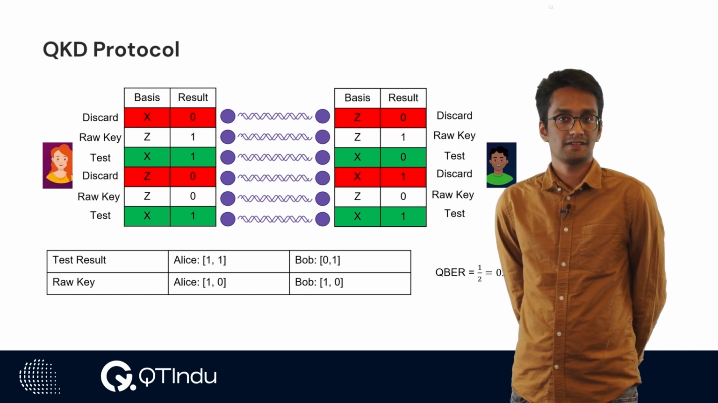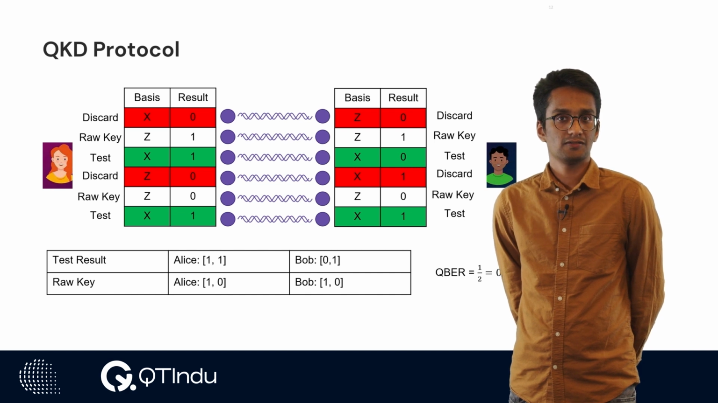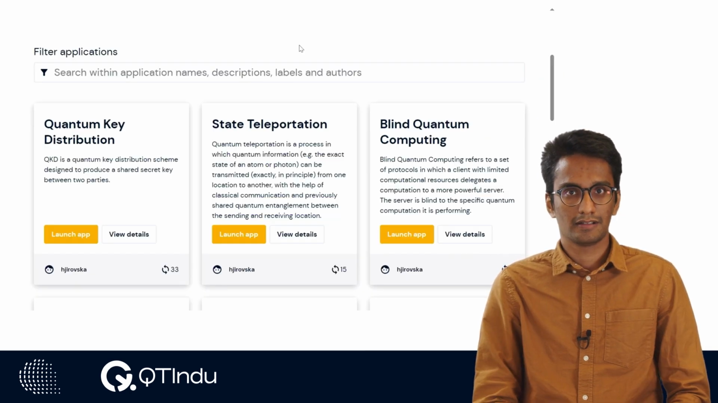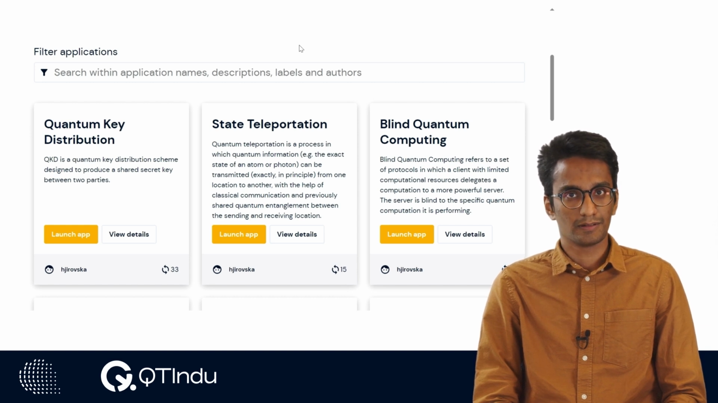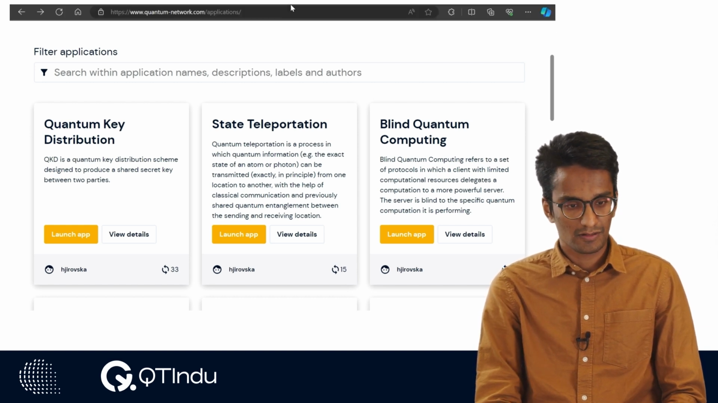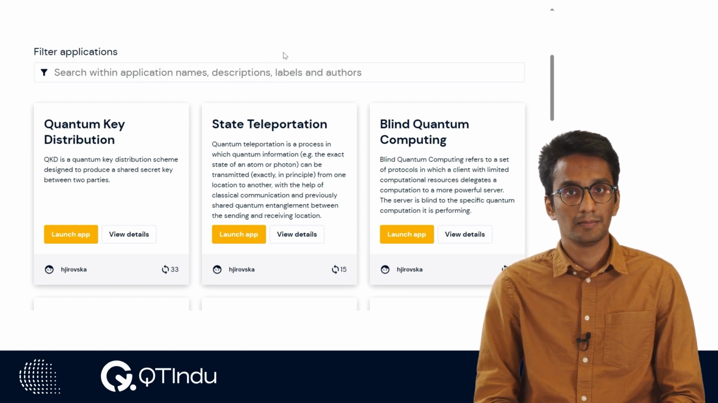This has been a summary of the QKD so far, and now we're going to take a look at how QKD works in our Q&E web platform. Now that we understand how quantum key distribution works, let us see how it works in the Quantum Network Explorer site. So if you go to quantumnetwork.com/application, you get to see a lot of community applications that were developed in-house as well as by developers all around the world.